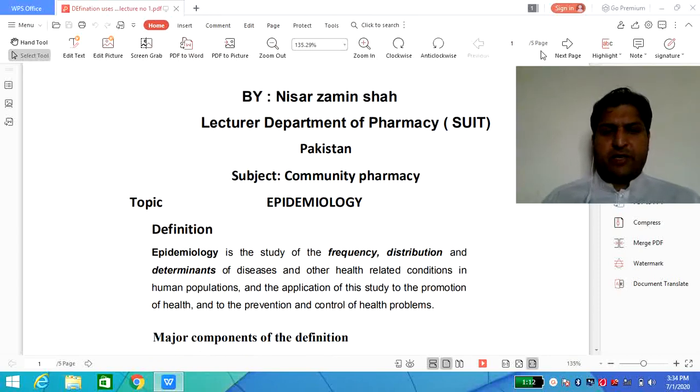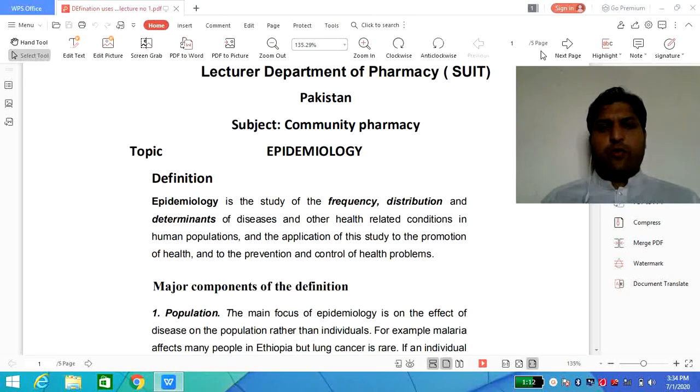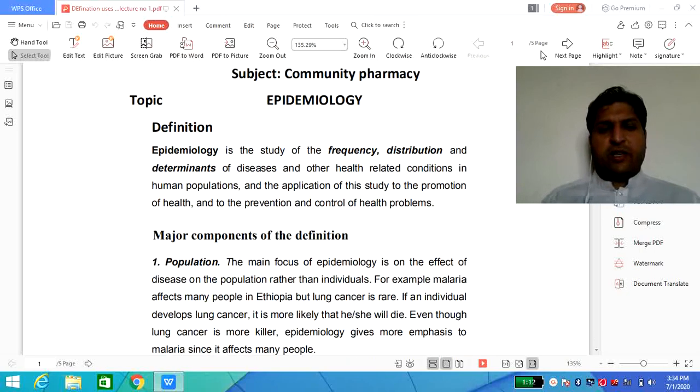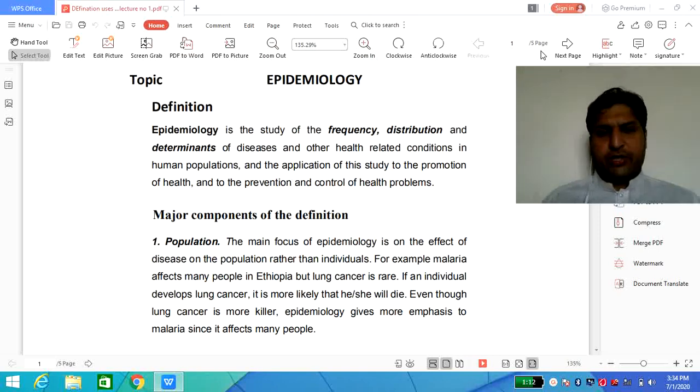So this is related to the definition. If we focus on the definitions, different terminologies are there. The first one is population. Epidemiology focuses on population, not on an individual. It means that in case of epidemiology, we should focus on population. So priority should be given to the population, not to the individual status.